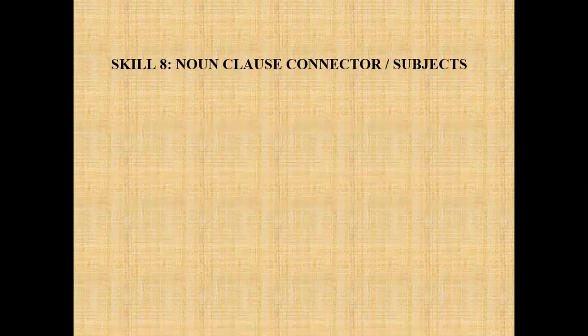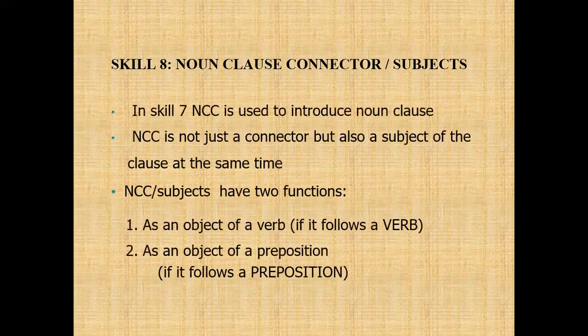Now we come to the next skill. It is skill 8. Skill 8 is called noun clause connector as subject. In skill 7, it's only noun clause connector, but here the noun clause connector is a subject.